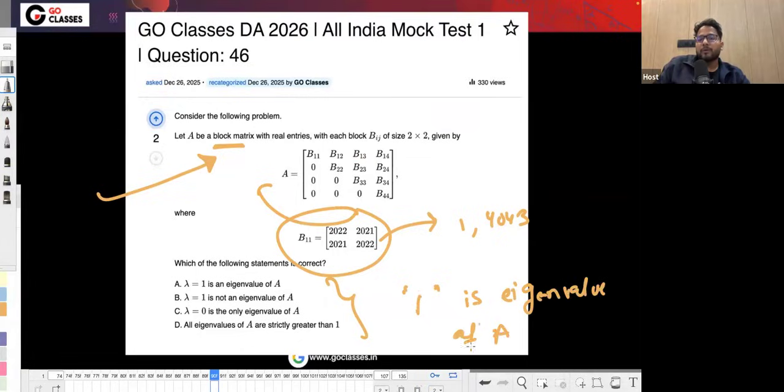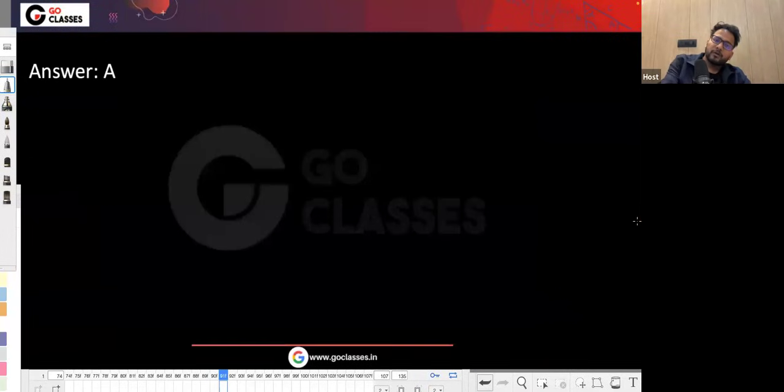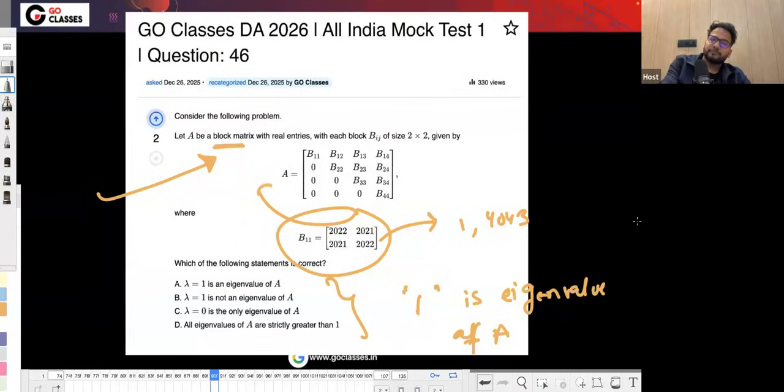And these things we have covered in the course. We have already covered the block matrix. We already told the properties: if it is upper triangular like that, then the eigenvalues of every diagonal block are also eigenvalues of A. Okay, so A is the correct answer here.